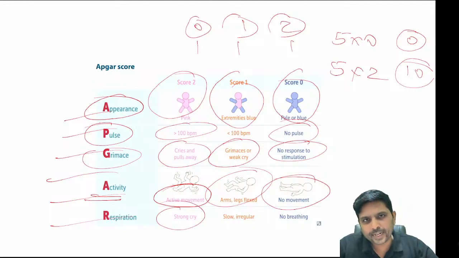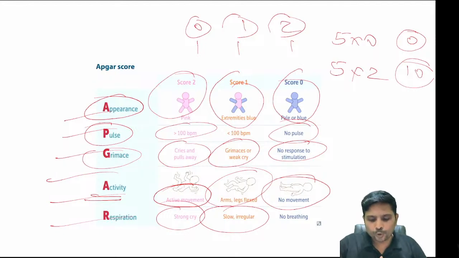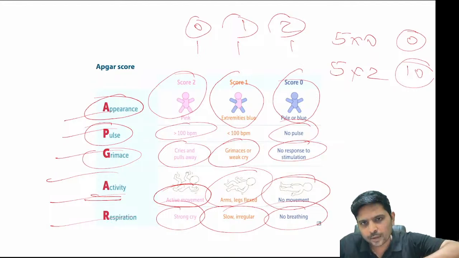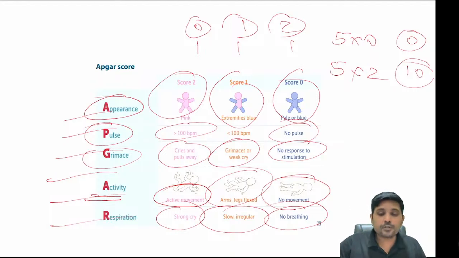Respiration. A strong cry indicates that the child has established respiration. Irregular breathing, you give a score of 1, and no breathing, a score of 0. This is very, very important. Remember: appearance, pulse, grimace, activity, respiration. So Apgar can be a question for you as a short note, and they will also ask one more question, giving some findings with respect to Apgar in your entrance examination.